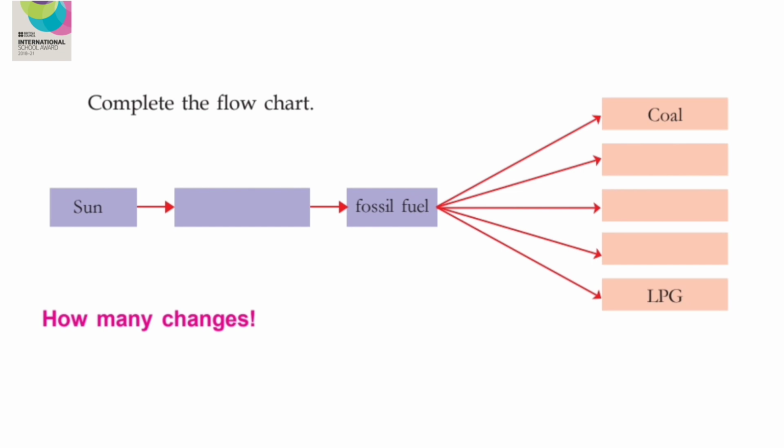Fossil fuels. And what are the different fossil fuels? Coal, then petrol, diesel, and we can write CNG. What is CNG? Compressed natural gas. That is also a fossil fuel. The last column is filled for you. That is LPG.